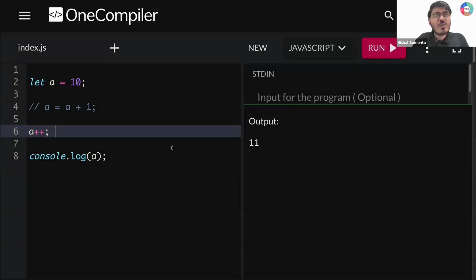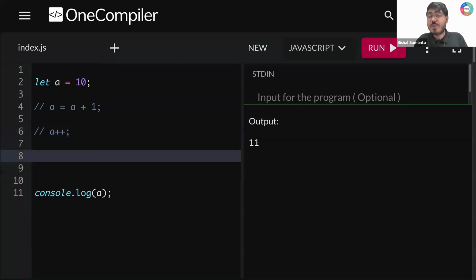Okay. Now this is way 1. This is way 2. There is one more way you can do the same thing. So let me show you that way. Let me comment this out. And then let me show the third way you can do the same thing. You can also write A plus equal to 1. Can you quickly type this thing, guys? It will also do the same thing, guys. It will also increment the value, A is equal to A plus 1.